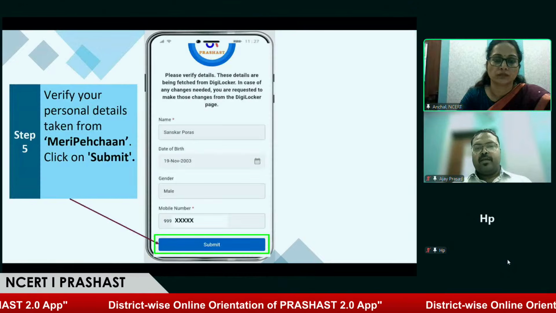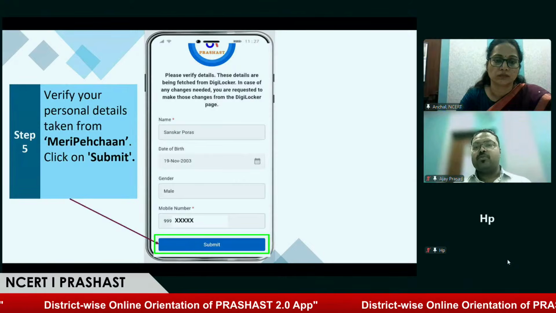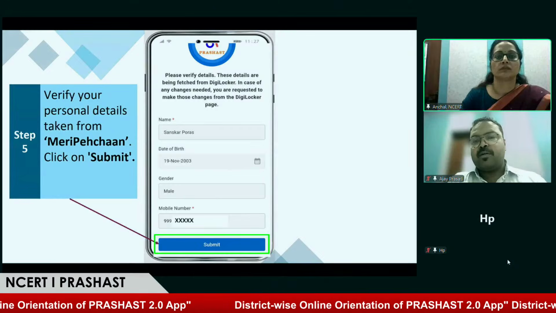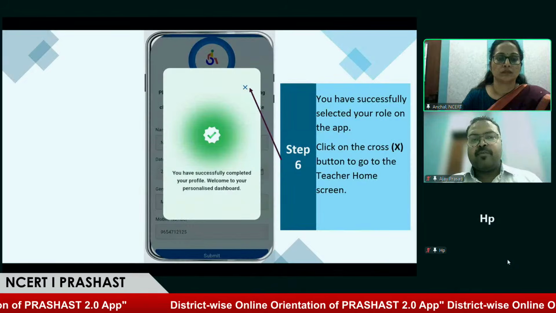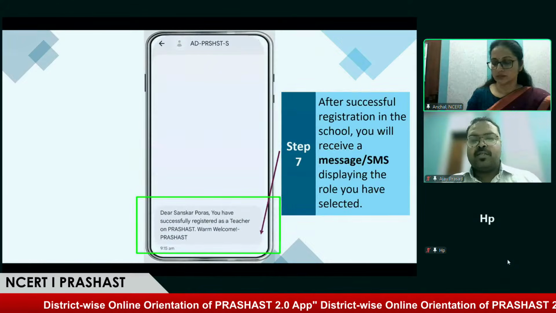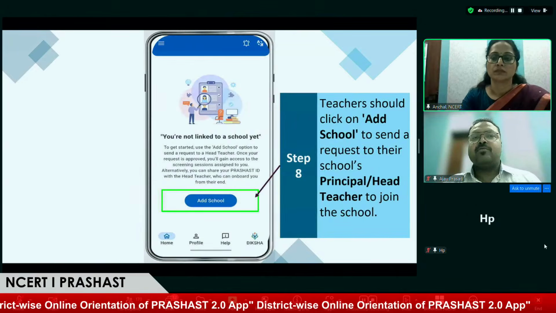After clicking on yes, their details will be shown, like for the head teacher, we have shown what has been fetched from Aadhaar. Similarly, the teacher will click on submit, and now we can see the teacher will receive an SMS, and now they have reached the dashboard.